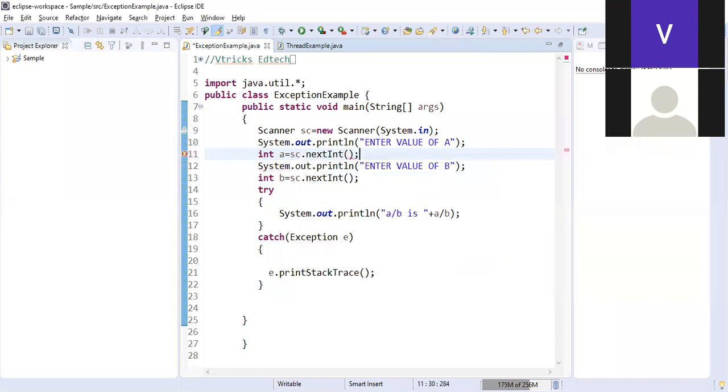Then the user enters the value of a, and it is stored inside the variable called a. Good. Now we have one more value. Enter the value of b. The user enters the value of b.